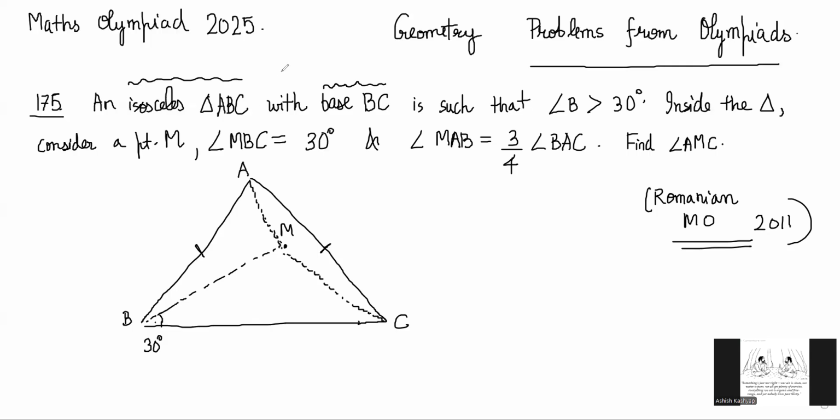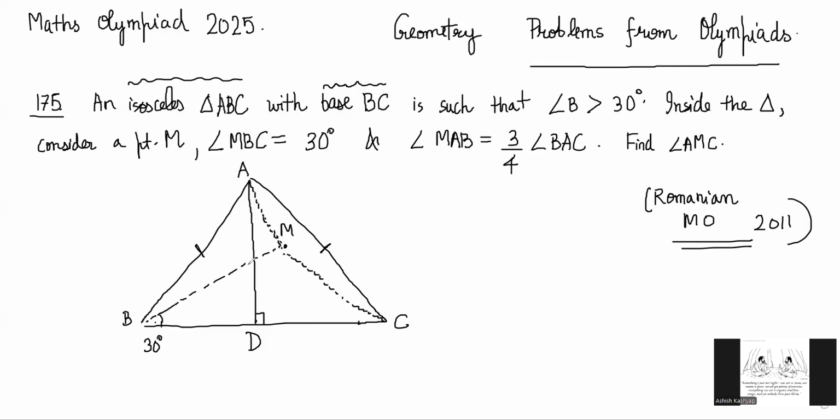So, okay, in an isosceles triangle, if I drop an altitude, it will bisect the base, right? Yes, sir. We know that if I drop an altitude like this, it will bisect the base. BD will be equal to DC.